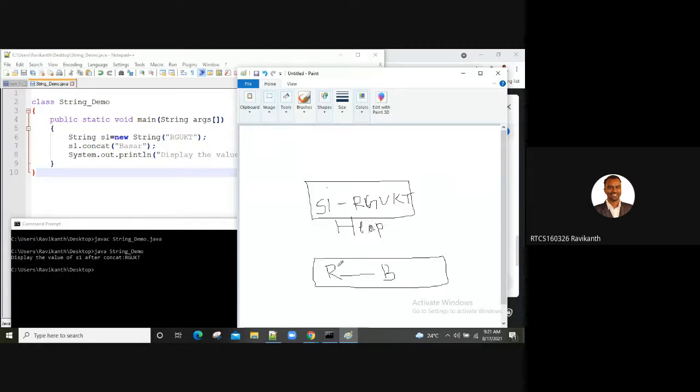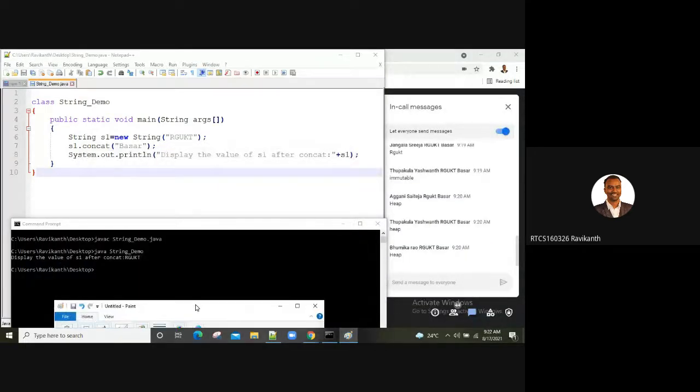When I say concat, it is concatenated, but as it is not assigned to any variable, this value will immediately be garbage collected. It is not stored anywhere. When I display the s1 value, it is pointing to this location only. Understood, guys? That is how we are getting RGUKT.